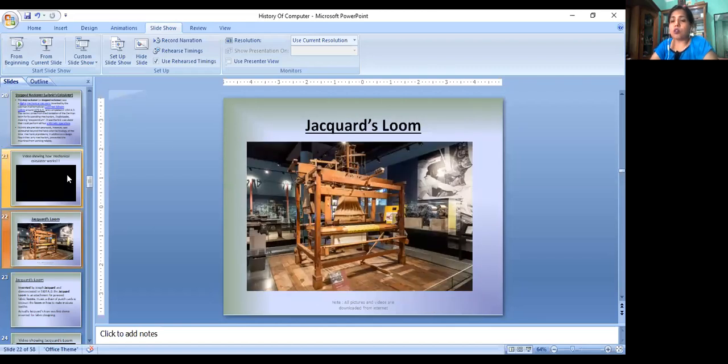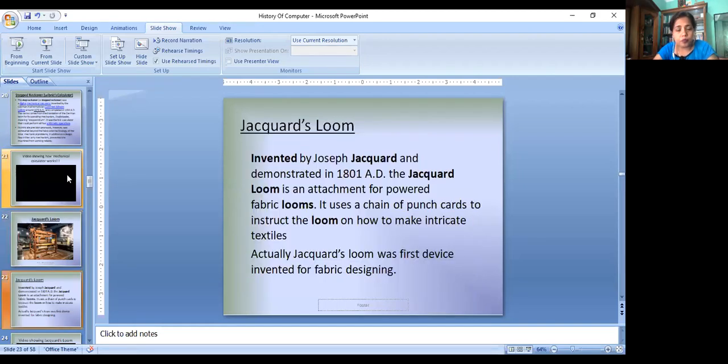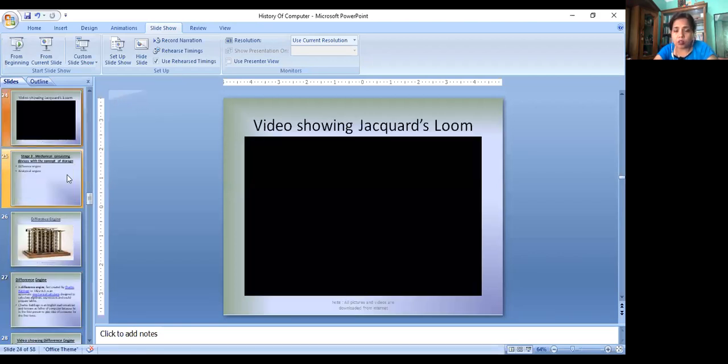And this is Jacquard's loom. And for your information, Jacquard's loom is still used in fabric industry to create designs in fabric. It was invented by Joseph Jacquard in 1808. It used punch card technology.